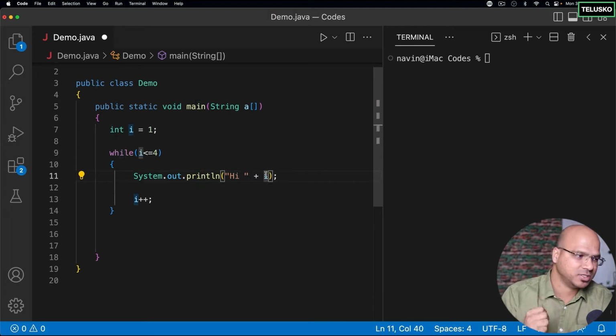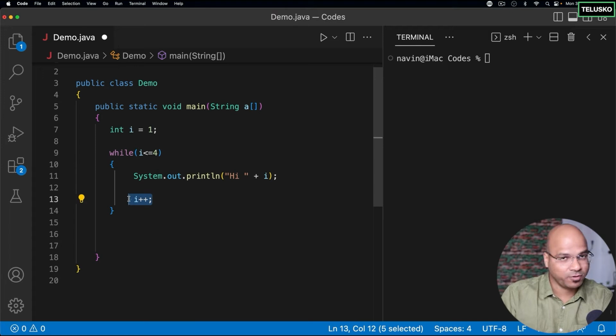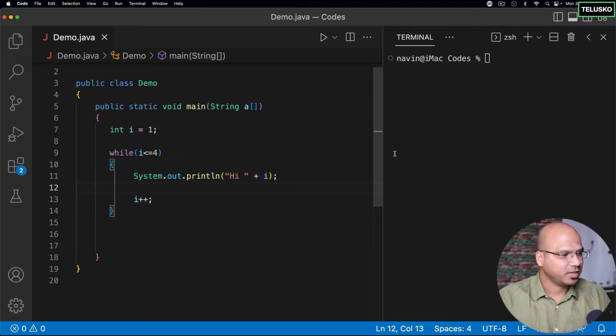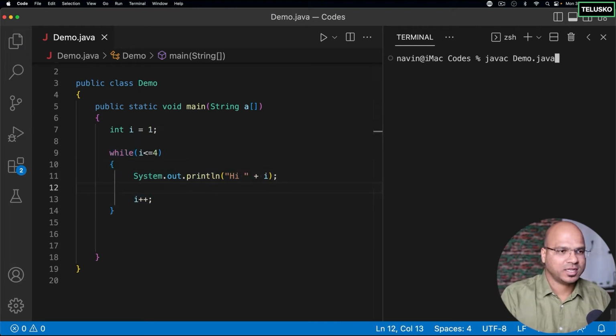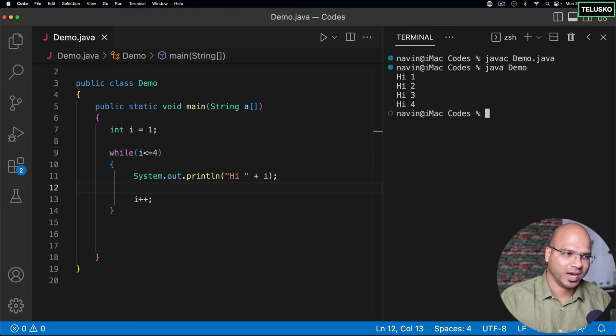So we got 4 iterations. And then it will increment the value of i, making it 5. It will go back here and check, is 5 less than or equal to 4? False. And that's where it will jump out of the loop. So remember this: the moment your while gets a false here, it will not execute this block. Cool, right? Now, after saying all those things, let's compile and run. And you can see we got hi 1, hi 2, hi 3, and hi 4. That's how a while loop works.